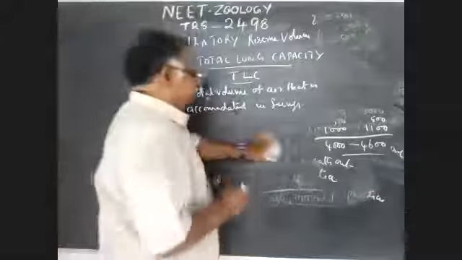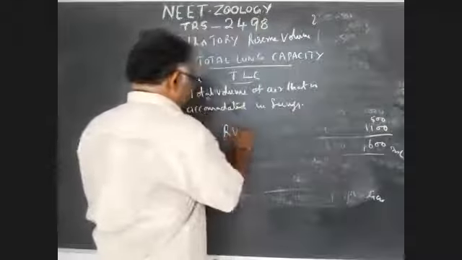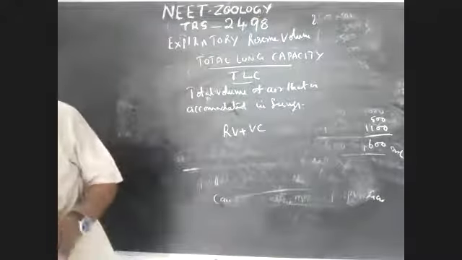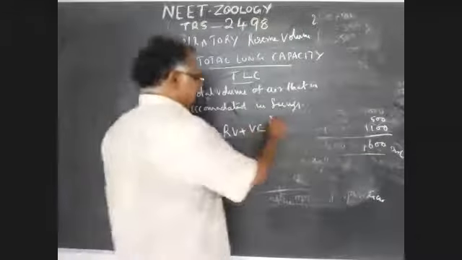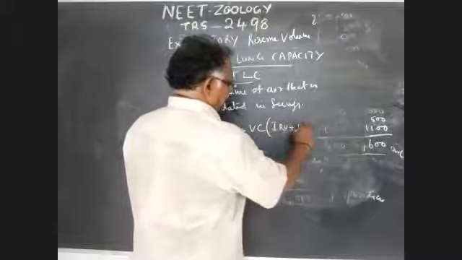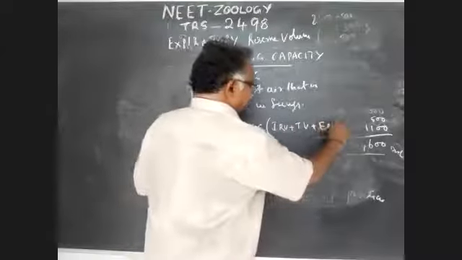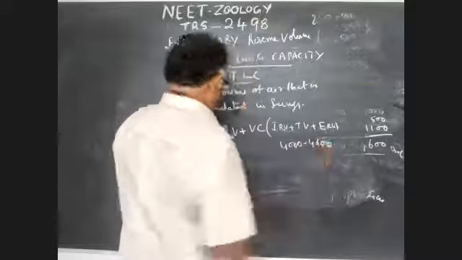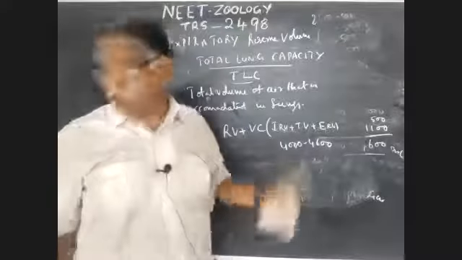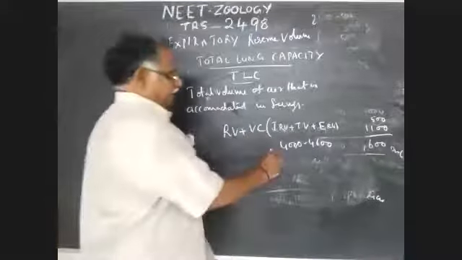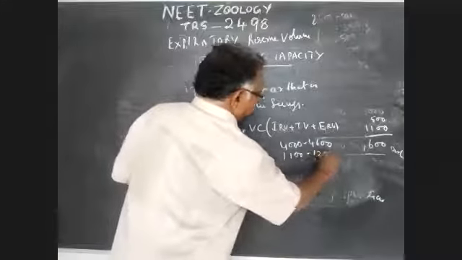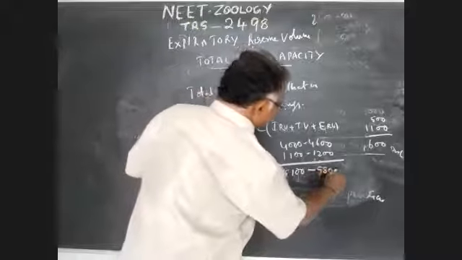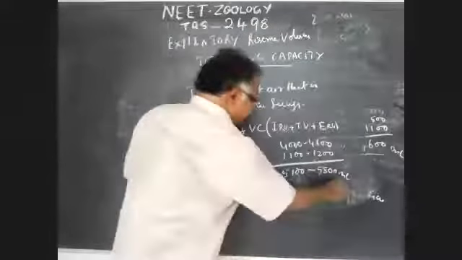That is RV plus VC. Total VC means IRV plus TV plus ERV, which is estimated at about 4,000 to 4,600. What is RV? 1,100 to 1,200. So that accords to 5,100 to 5,800 ml. This is total lung capacity.